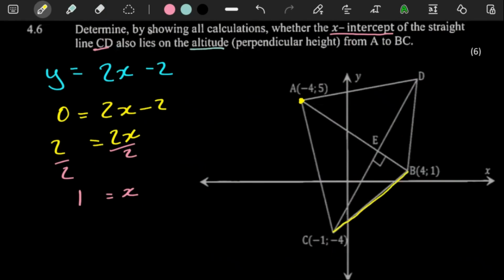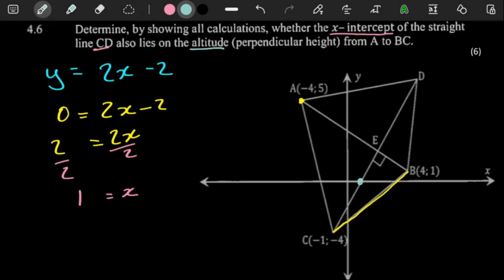So they say determine by showing all calculations whether the x-intercept of the straight line CD, so there's our x-intercept of the line CD, also lies on the altitude from A to BC.